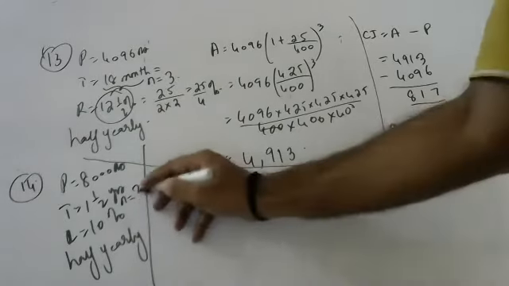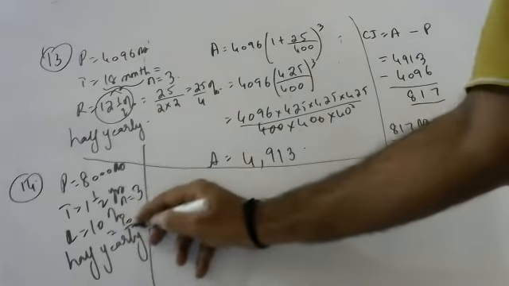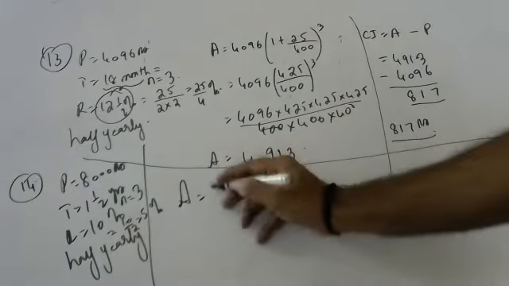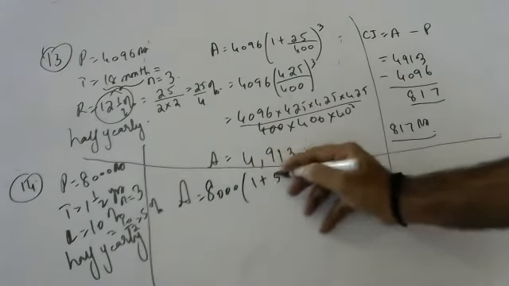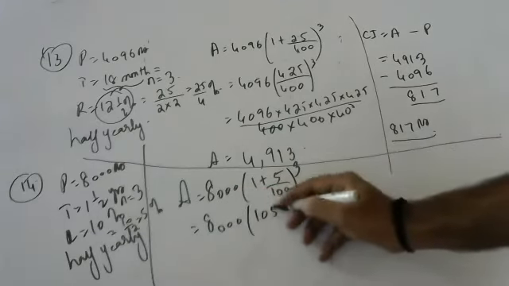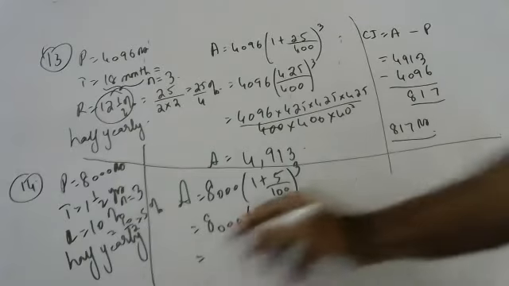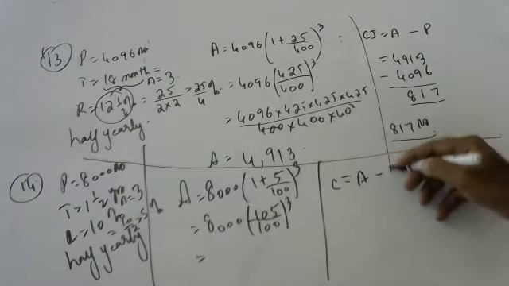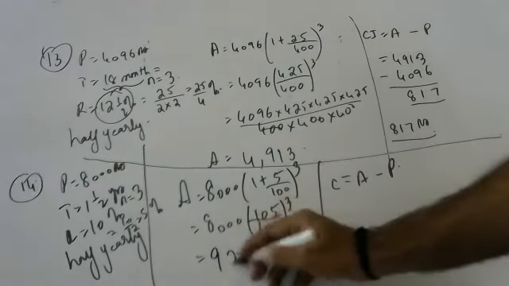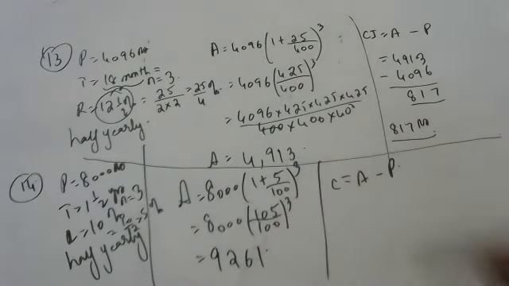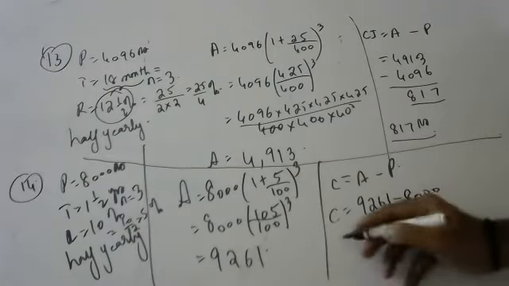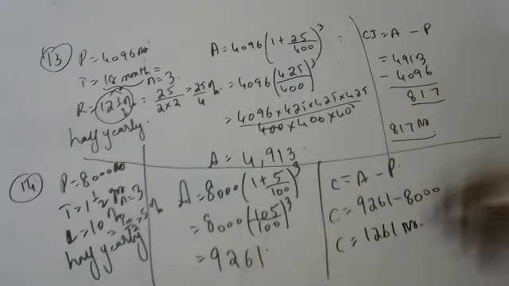Sir, 3 half years, sir. And the rate of interest? 10 by 2, which is 5. Tell me, how to find the amount? Amount is equal to 8,000 into (1 plus 5 by 100) whole to the power 3. 8,000 into 105 by 100 whole cube. Can anyone say the answer? Sir, 9,261. Now tell compound interest. Compound interest is 9,261 minus 8,000 is equal to 1,261 rupees.